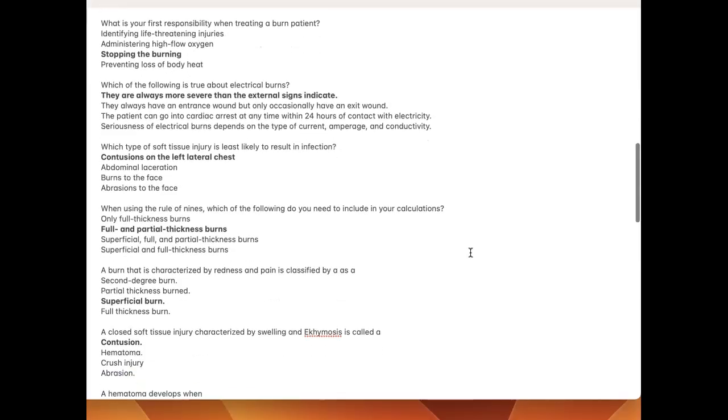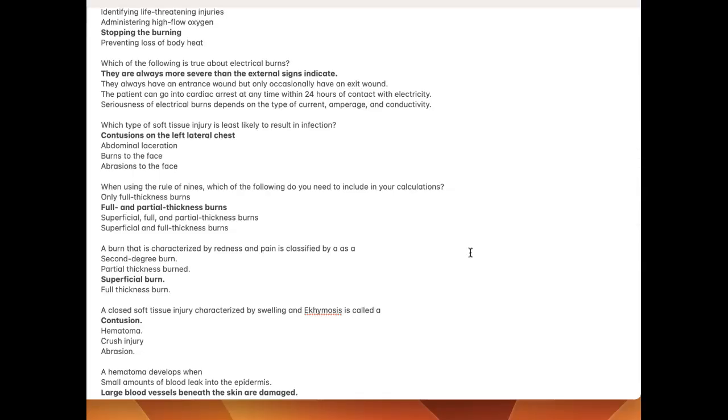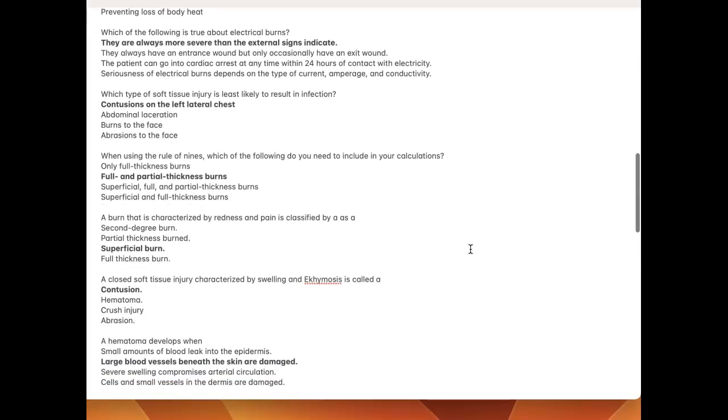Which type of soft tissue injury is least likely to result in infection? Contusions on the left lateral chest. When using the rule of nines, which of the following do you need to include in your calculations? Full and partial thickness burns.